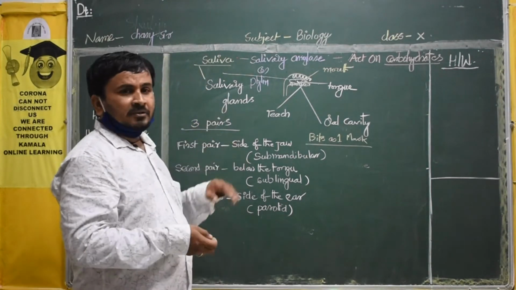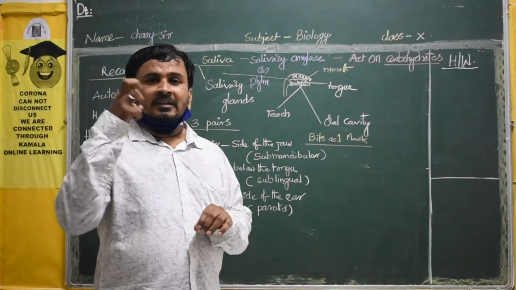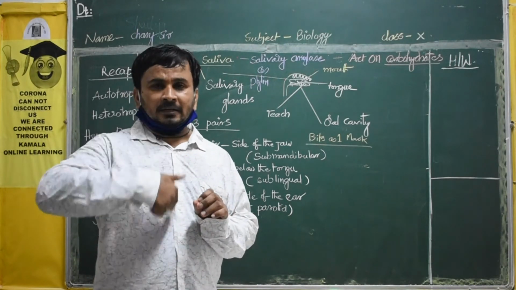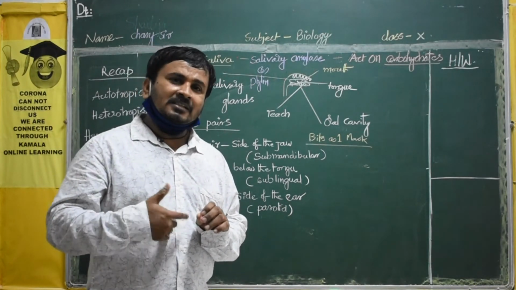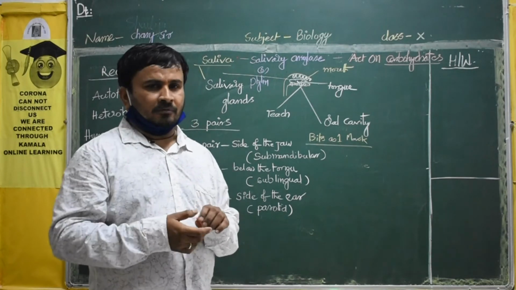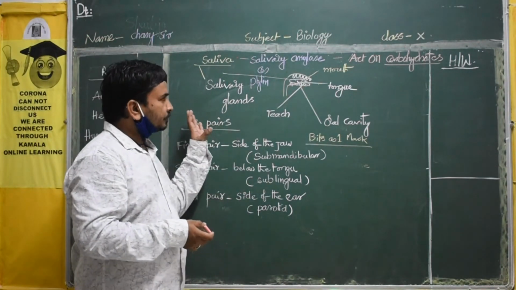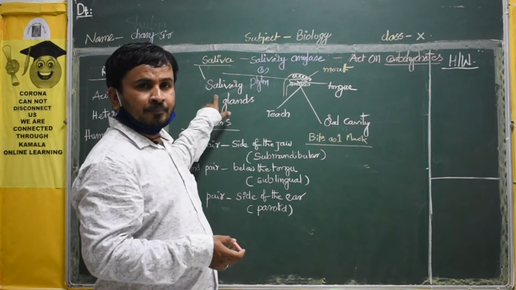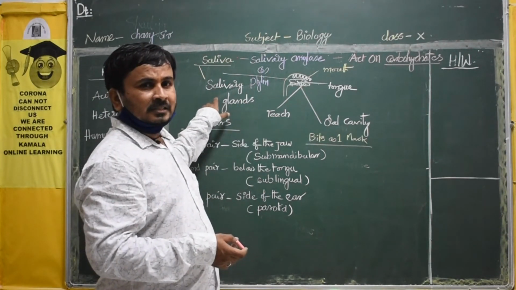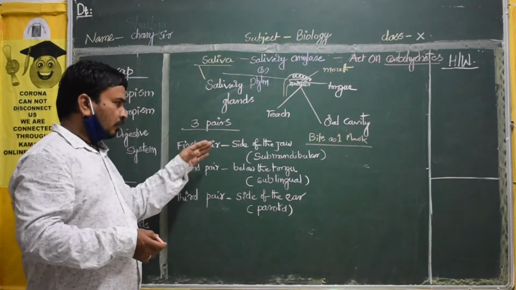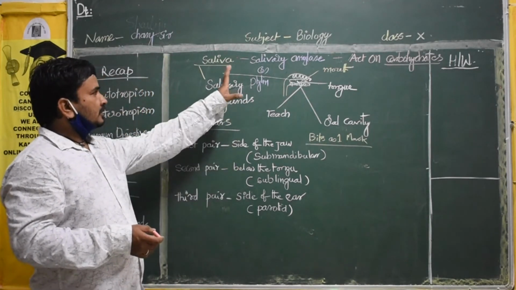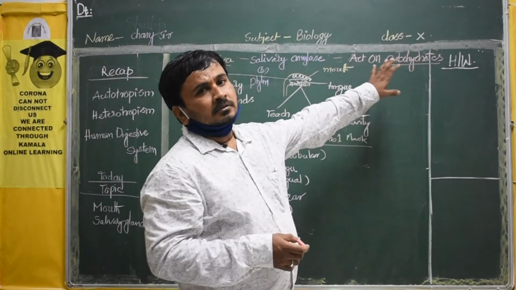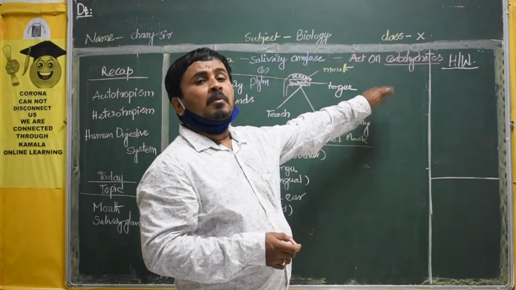Here, the saliva which is present in your mouth will act on the carbohydrates. Whatever the lipids and fats, these will enter into the stomach. Remaining will be digested in the stomach with the help of enzymes, which we will discuss afterwards. Saliva is produced by salivary glands. These glands are present in 3 pairs. Their locations I told already. The saliva will act on the carbohydrates and digest some of them.